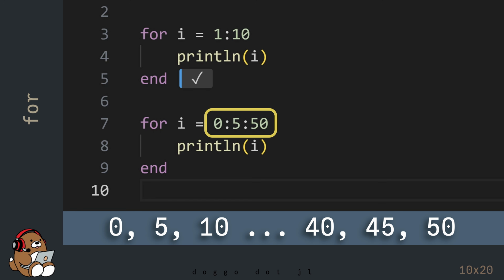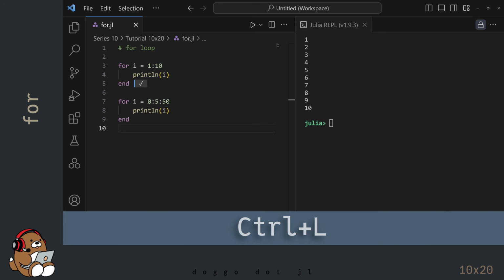So 0:5:50 means the integers 0, 5, 10, etc., and ending with 40, 45, and 50. This is optional, but before hitting Shift-Enter, I'm going to clear my REPL window by clicking on the REPL tab and then using Ctrl-L.